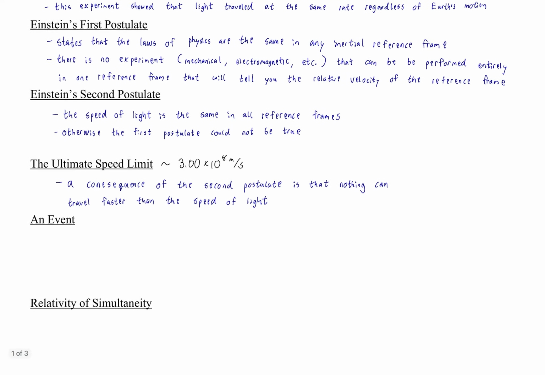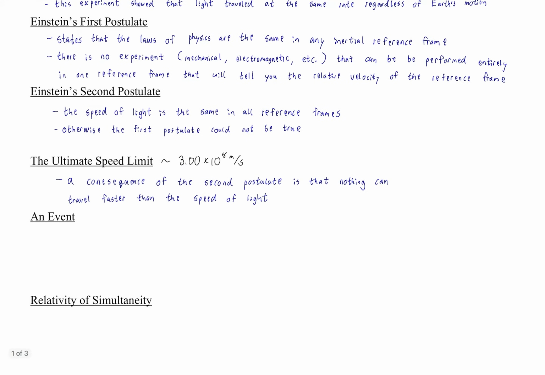Okay? So to talk about those consequences, we want to get a technical definition out of the way, and that's the idea of an event. Now, the reason that we're making a definition like this is because what we have to do sometimes, other than work with some equations and make some arguments about how these theories reconcile themselves with classical theories in terms of approximations at low velocity, all stuff we're going to see, is also do what are known as thought experiments. This helps with the understanding of relativity.